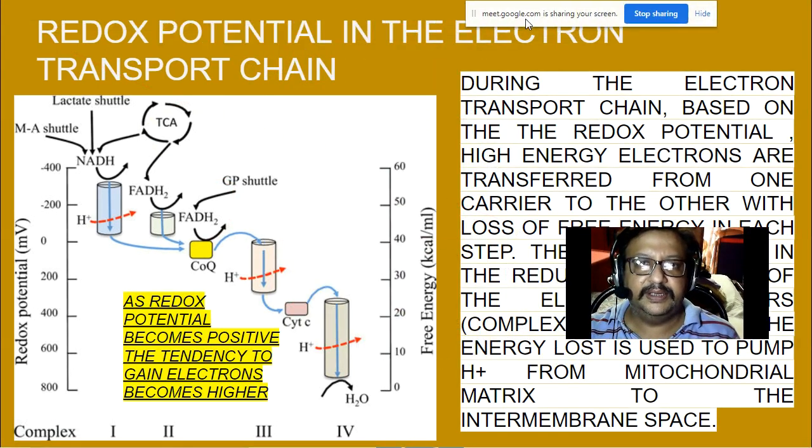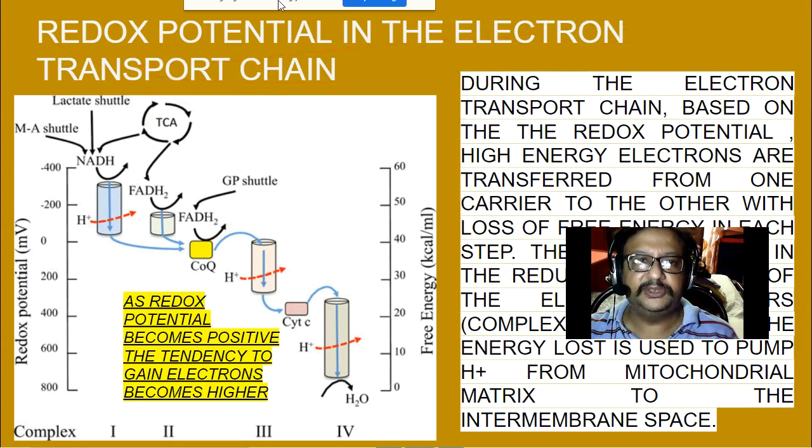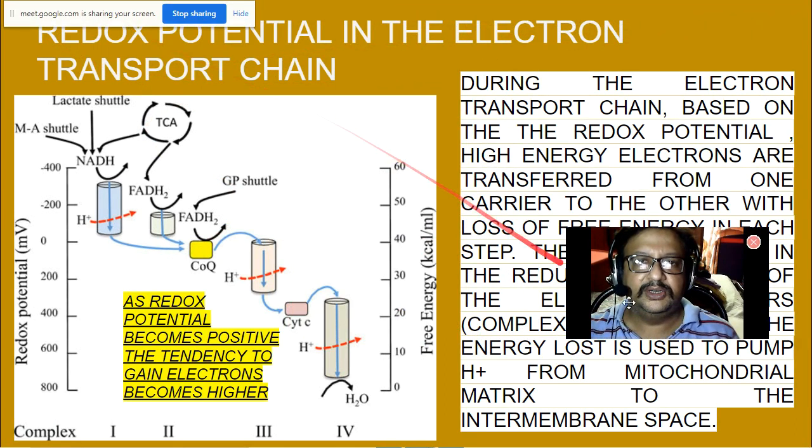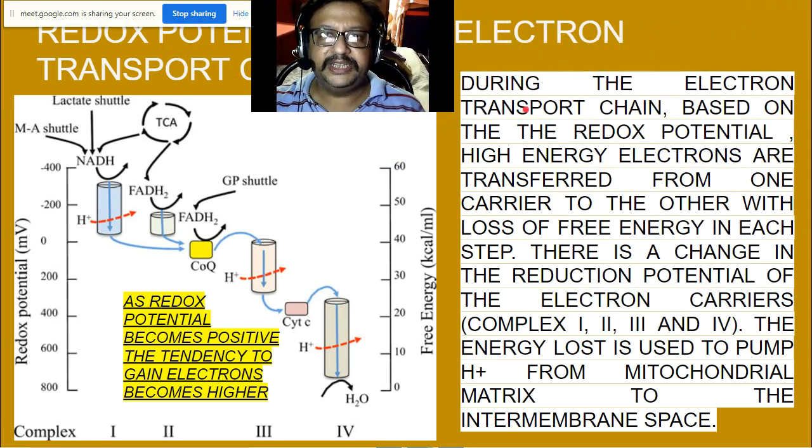Okay, next is redox potential in the electron transport chain. We will look at the electron transport chain now. During the electron transport chain, based on the reduction potential, high energy electrons are transferred from one carrier to the other with loss of free energy in each step.